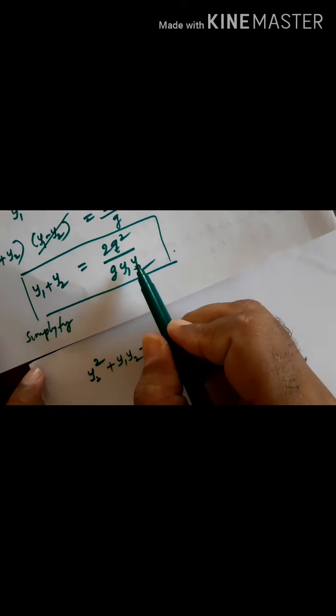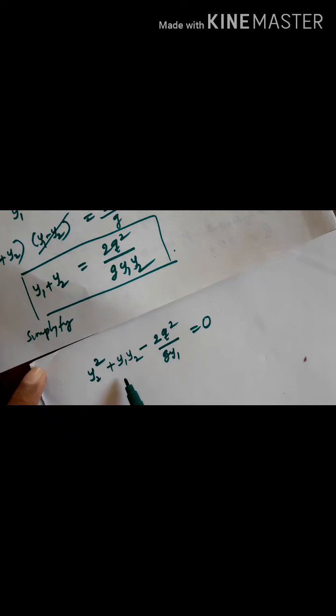You can take the y1 y2 term to this side, then you will get this equation.